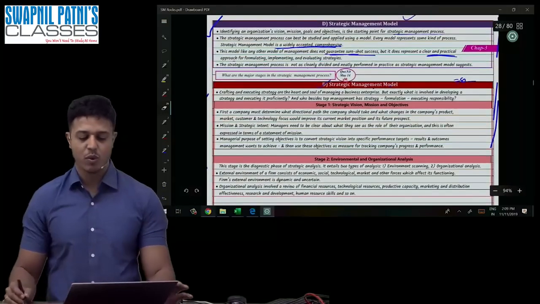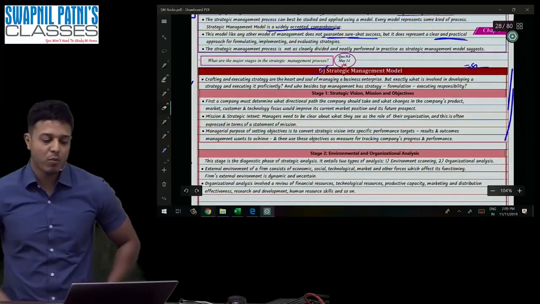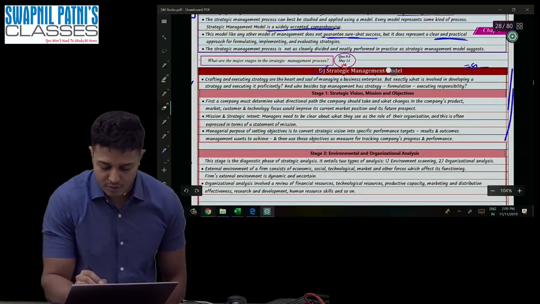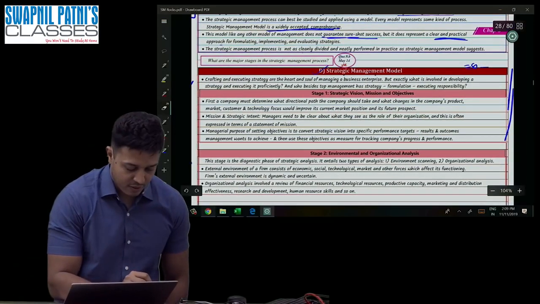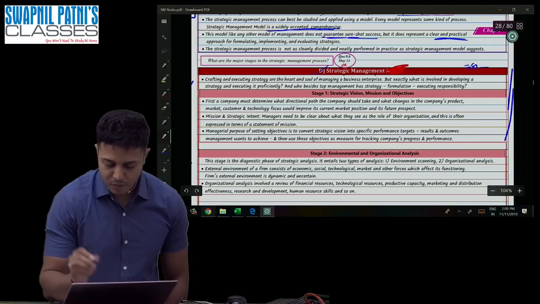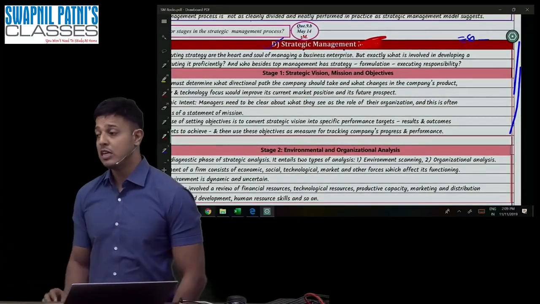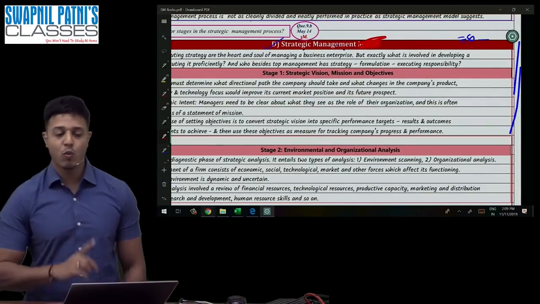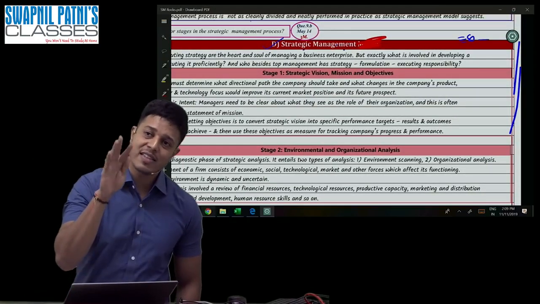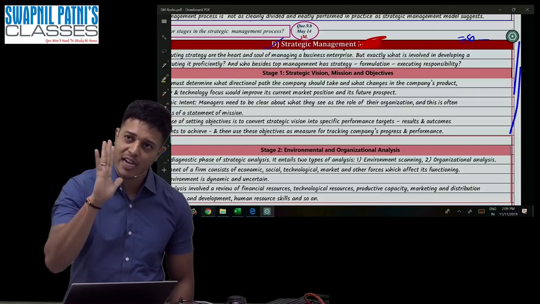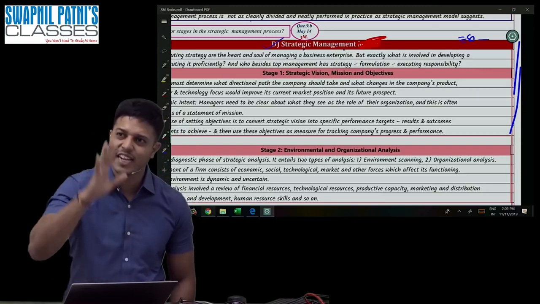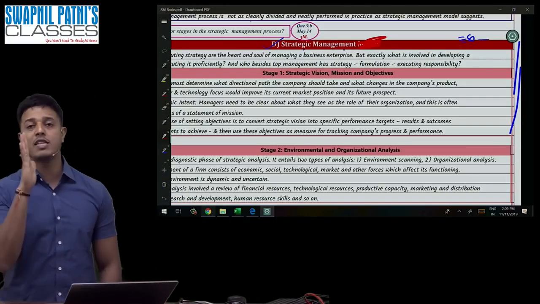So let's revise, guys, one more time. This is a very, very important question. It is called strategic management, but by mistake it is written here incorrectly. It should be process. It is the strategic management process, or in the examination they may also ask strategic management stages. So what is the first point? Strategic management says whenever you take any decision, you should consider 5 factors.